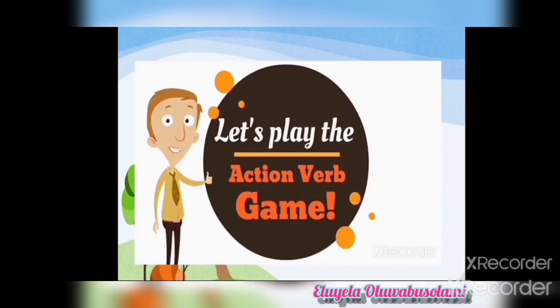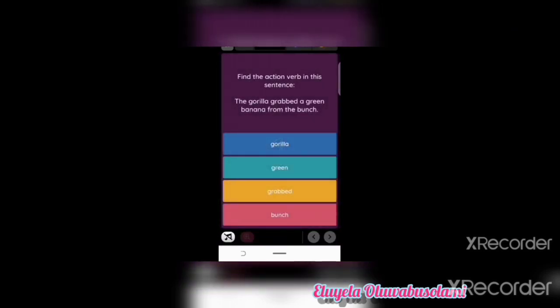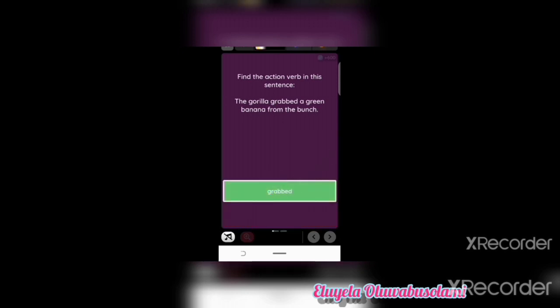All right, you're ready. You might not feel like it, but you're ready. You know this action verb stuff. You're doing a great job. Let's play the game. The instruction is for you to choose the action verb in the sentence. The gorilla grabbed a green banana from the bunch. What is the action verb in that sentence? The action verb is grabbed.